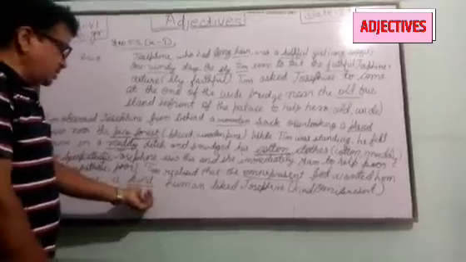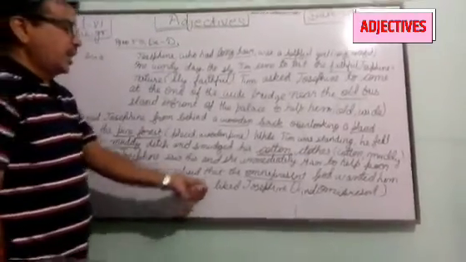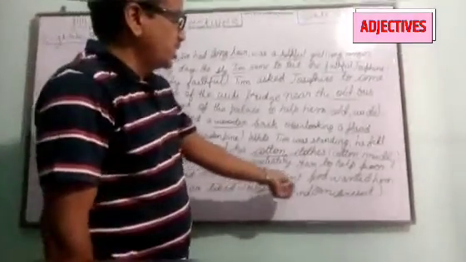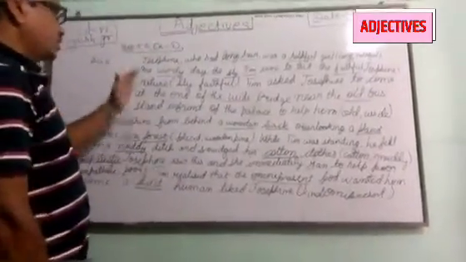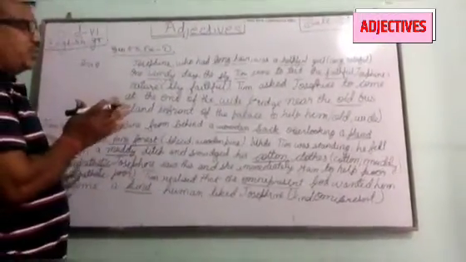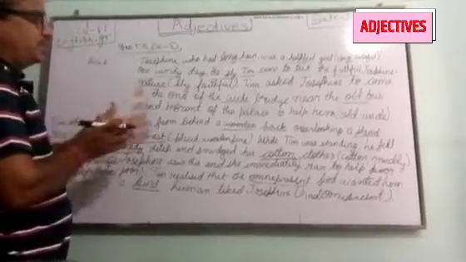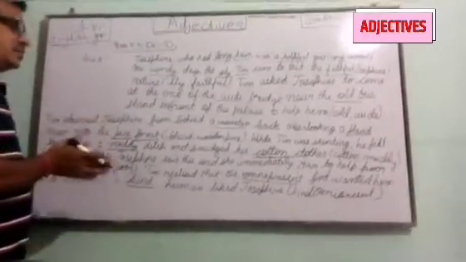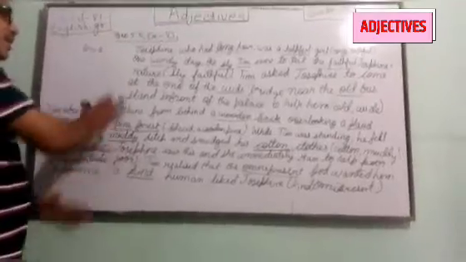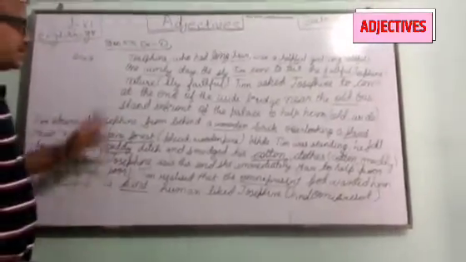We have placed kind before human and omnipresent before God. So in this paragraph you are looking that all the adjective words will be placed before a noun, then it will be an adjective.